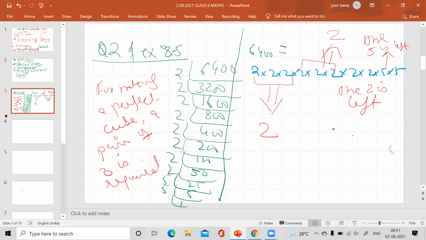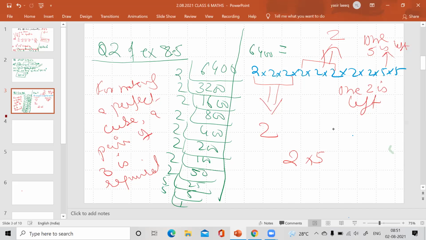If we get one more 2 and two more 5s, then it will be a complete group of 3.